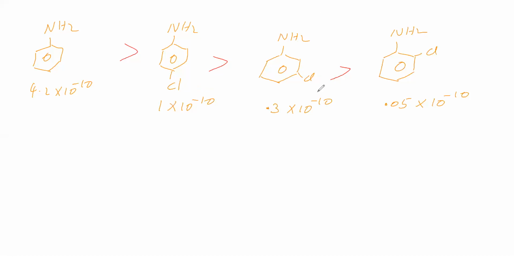Next we will see metachloro and orthochloro. Here minus I effect, here also minus I effect. Here distance is more, so minus I effect is less. Here distance is less between Cl and amino, so minus I effect is more. So minus I effect is more means lone pair density is less, lone pair density is more. So this basic strength is more when compared to this. So we explained all this only using inductive effect. Okay, so from this, what is the conclusion we got?